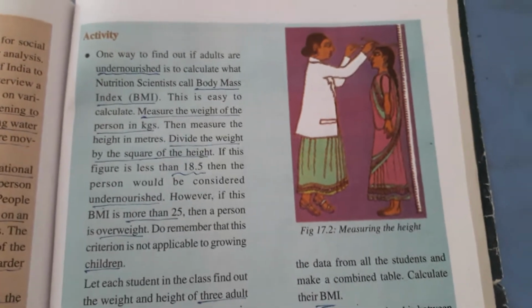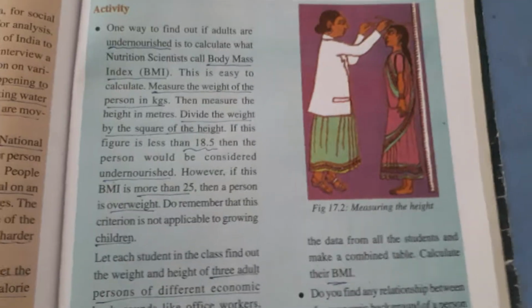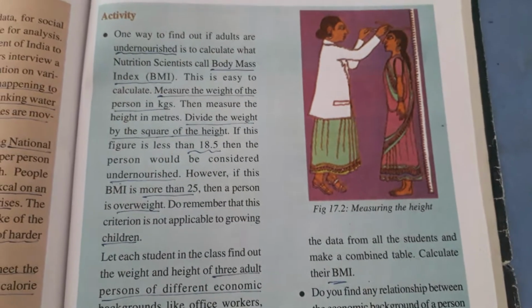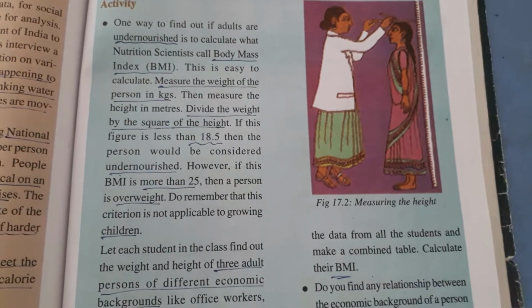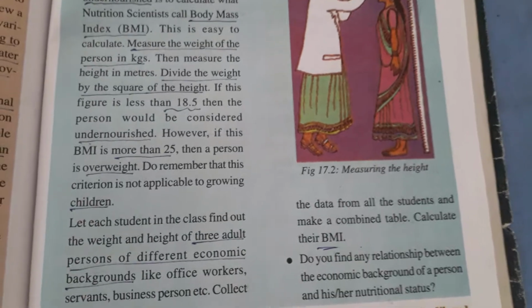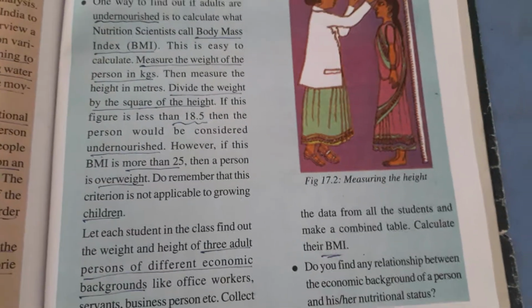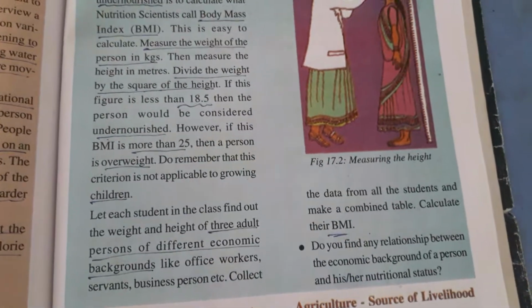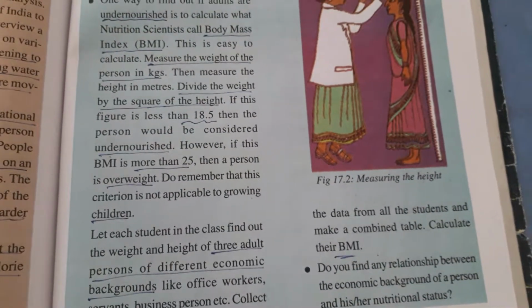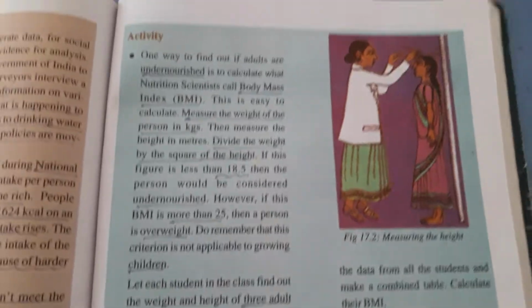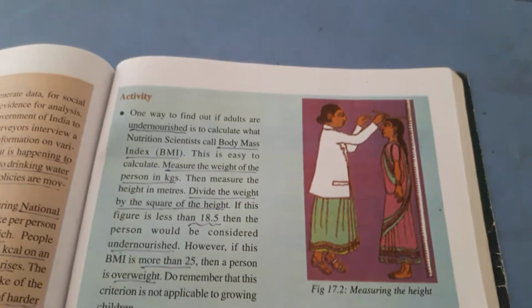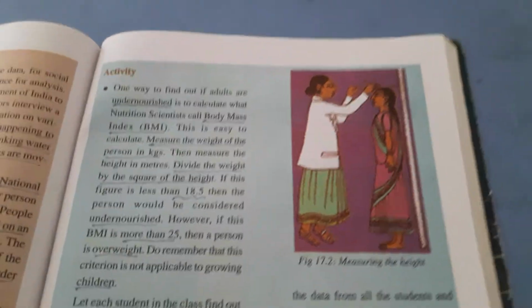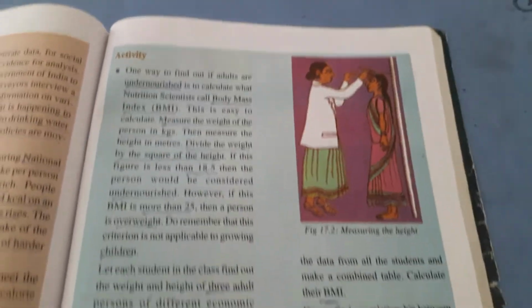If the body mass index is less than 18.5, then the person is considered undernourished. If the BMI is more than 25, then the person is overweight. By doing this activity, we can find whether the people around us are taking adequate food or not.